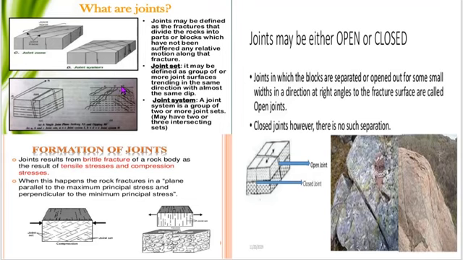So, what is the difference between a joint system and a conjugate system? In a joint system, more than two joint sets are intersecting each other, but in a conjugate joint system, the joint sets are perpendicular to each other.